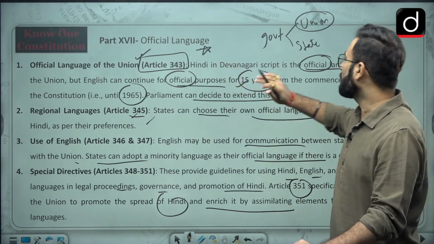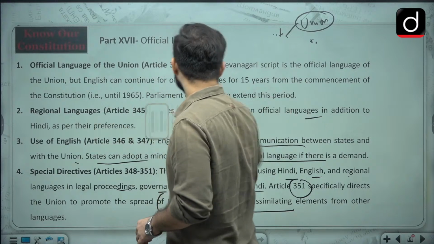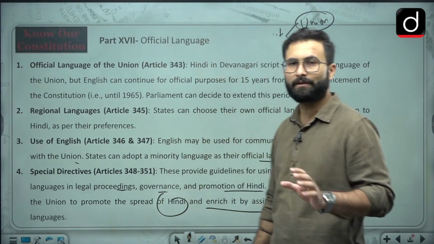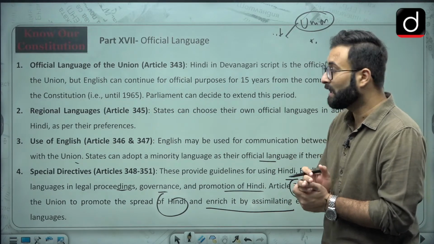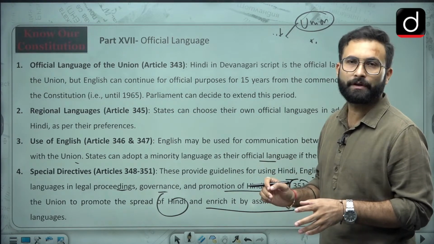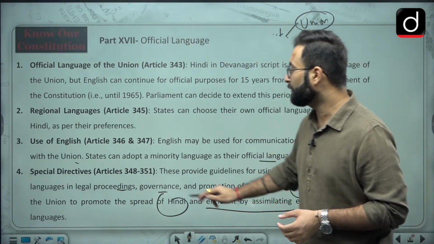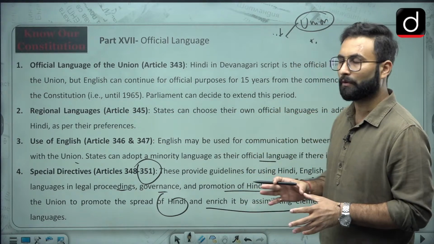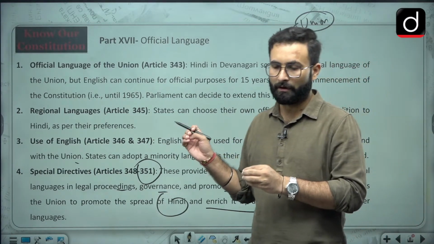Article 343 is talking about the official language of the union. Article 345 is talking about the regional languages which a state has authority to select as its official language. Use of English is given in Articles 346 and 347, and Articles 348 to 351 are talking about certain directions to the governments, and Article 351 is specifically giving importance to Hindi for the spread and development of Hindi. Okay, so that is about the official language and certain facts which you should remember.